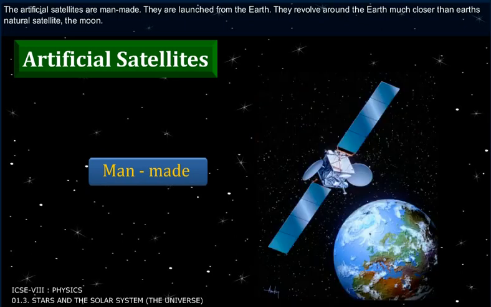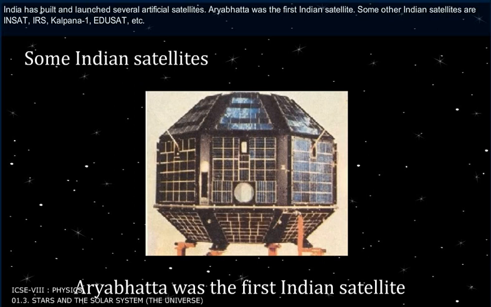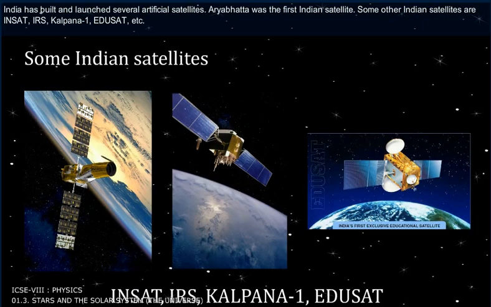They revolve around the Earth much closer than Earth's natural satellite, the Moon. India has built and launched several artificial satellites. Aryabhata was the first Indian satellite. Some other Indian satellites are INSAT, IRS, Kalpana 1, EduSat, etc.